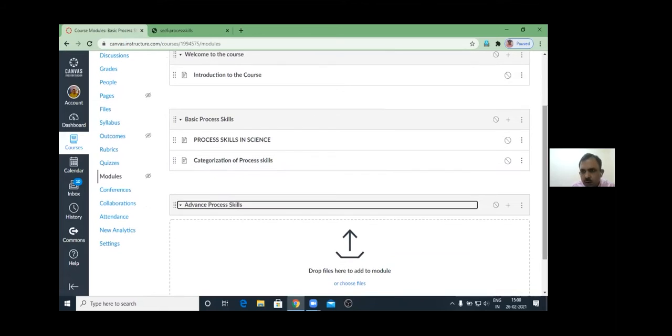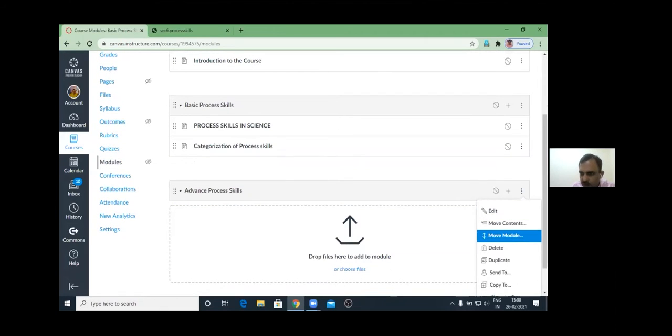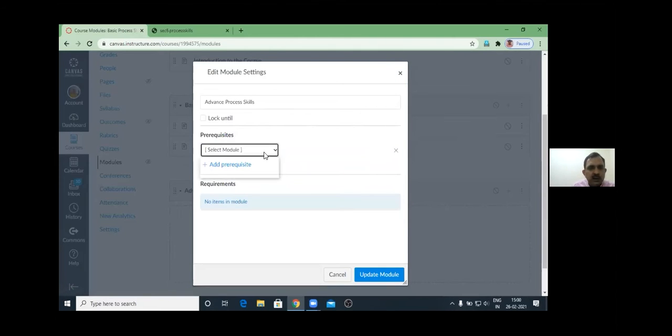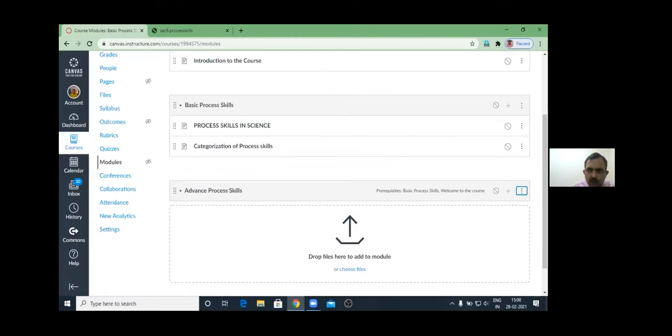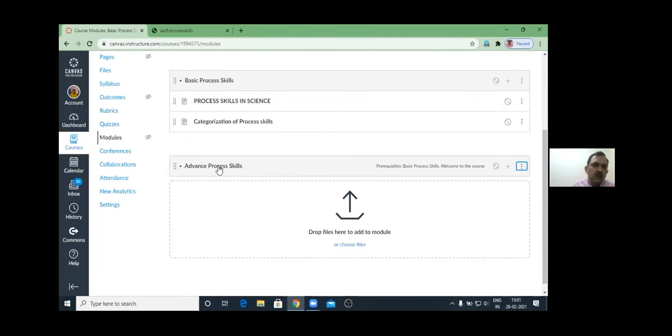Now you see in this module, nothing is there. You can edit it from these three dots. For example, there is an option, edit prerequisite. Suppose you want that before coming to this, a learner should complete these two modules. If they do not complete these two modules, they will not be able to open this module. Until learners have completed these two modules, they will not be able to access this third module. So that control is there in the Canvas platform.